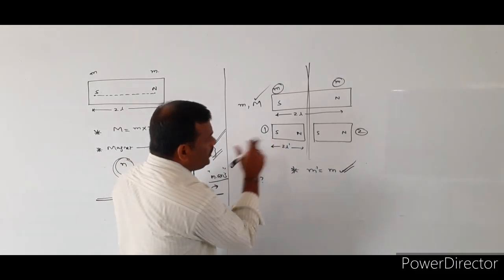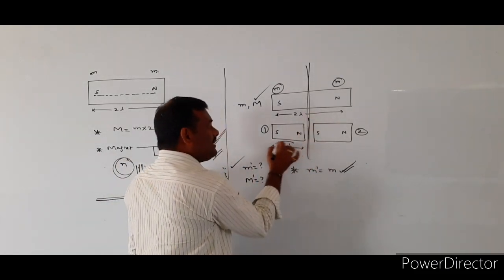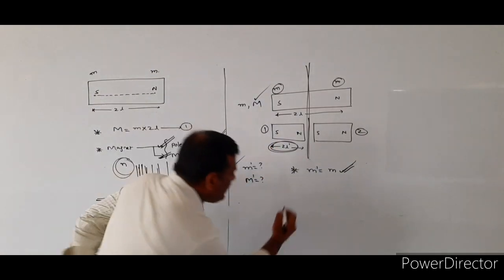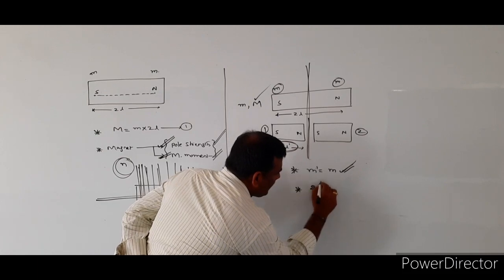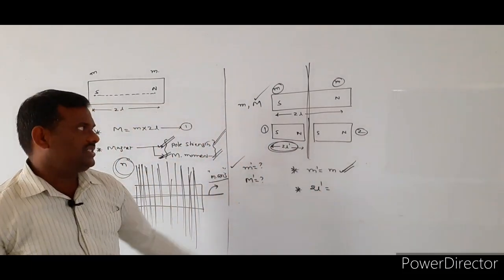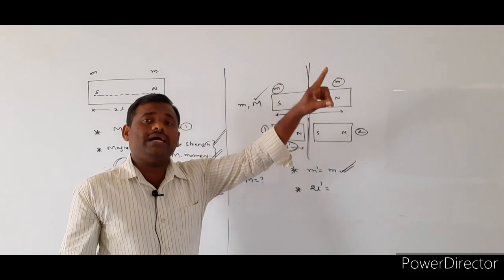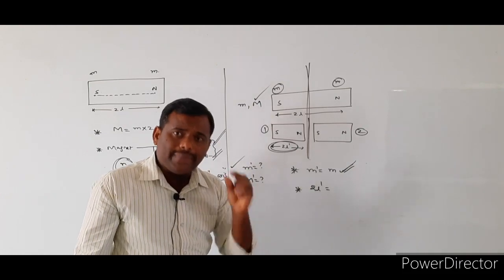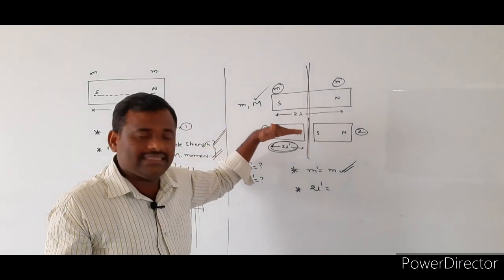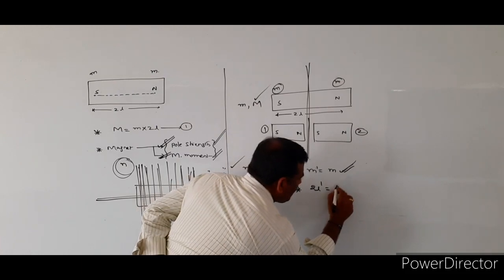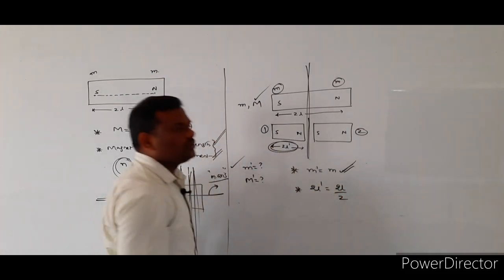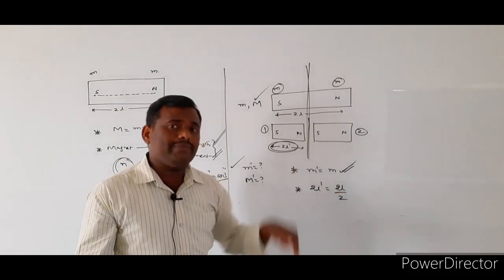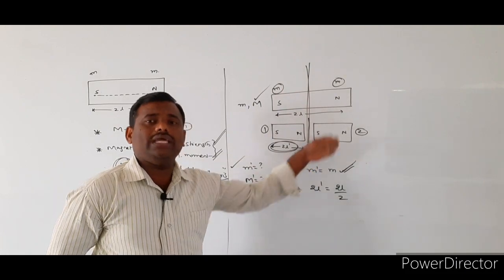Now, when you cut into two equal parts, the length of the new magnet changes. Here the length of the new magnet is indicated with what symbol? 2L dash. 2L is indicating the magnetic length of the original magnet. So here 2L dash is indicating the magnetic length of the new magnet. So the magnetic length of the new magnet becomes what? 2L by 2. Why 2L by 2? Because it is cut into two equal parts.